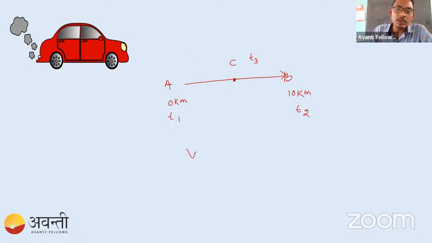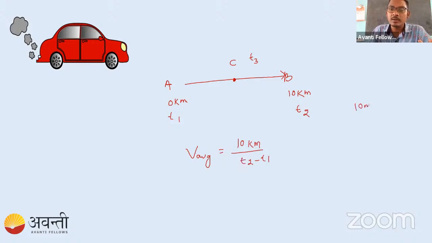I denote the speed with V. The average speed equals the total distance covered, which is 10 minus 0, so 10 kilometers, divided by the time, which is T2 minus T1. Let's assume it takes a total of 10 minutes.